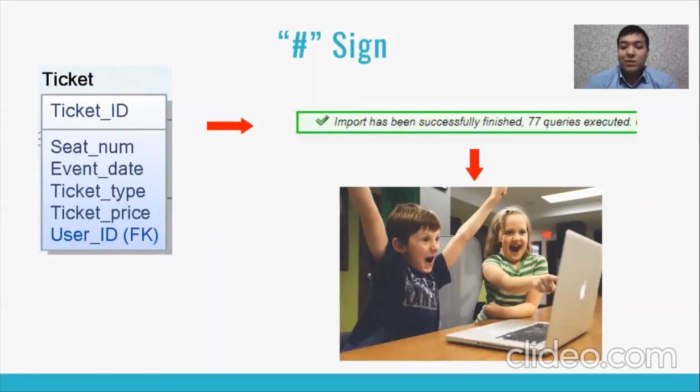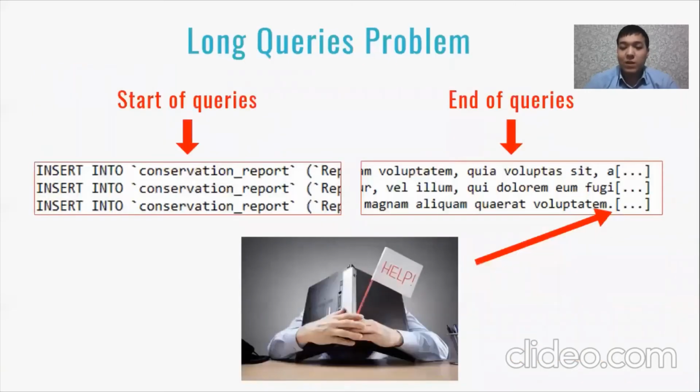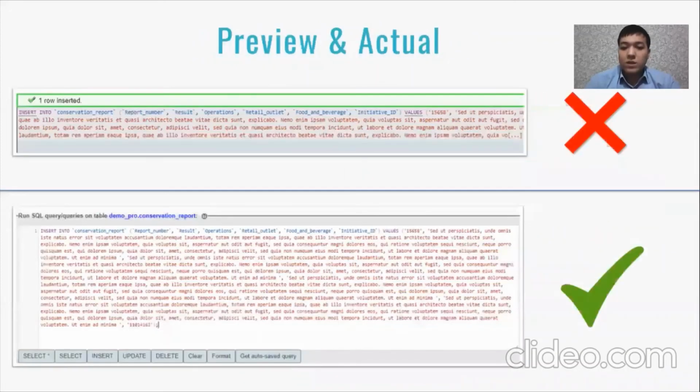The second problem is related to generating the DML file. It was the conservation report table, and it also took several hours to find this problem. The solution was pretty simple. If we inserted large data into phpMyAdmin, the resulting SQL query was just cut off. As you can see, there are 3 dots, and there is no proper end to the SQL query. And we found the actual SQL query. You can see this in the bottom part of your screen.